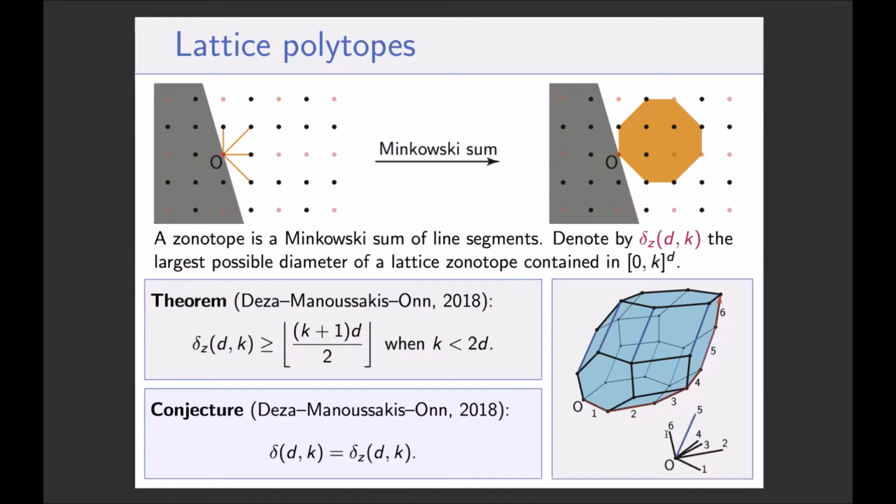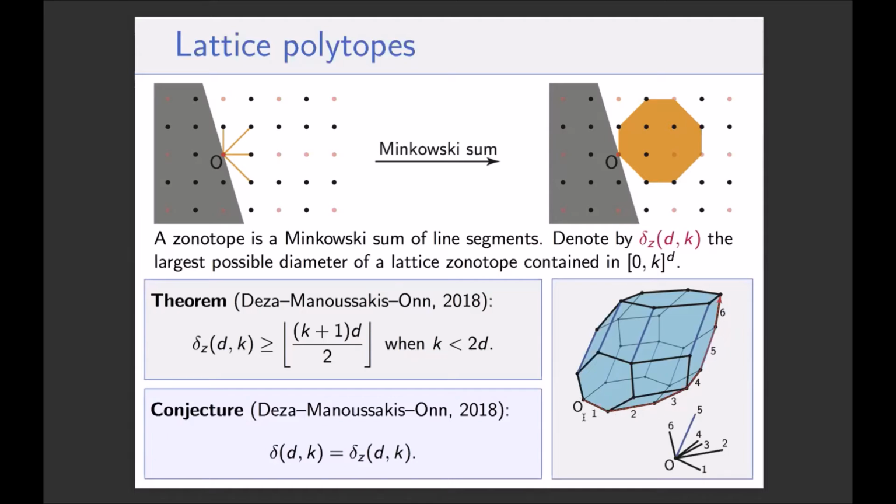So these are the line segments here. And you can see that you can get a diameter by starting from the origin and picking the generators in some order. There's an order which stays on the boundary of the zonotope. So of course, there are lots of orders. If I start with, for example, edge 3 here, then I will go inside the zonotope. But if I start with edge 1, it's okay.